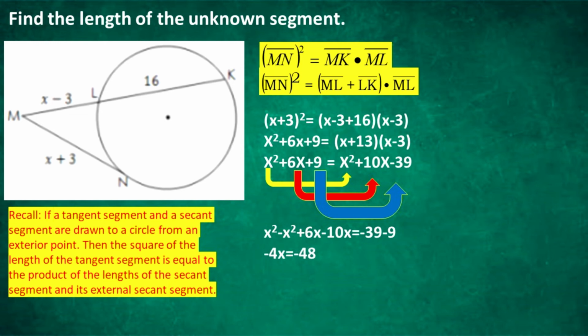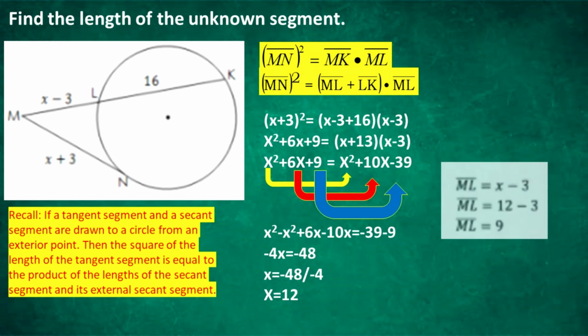Divide both sides by negative 4, we get x equals negative 48 divided by negative 4, therefore x is equal to 12. Using x equals 12, find the measure of external secant segment ML, which is equal to the expression x minus 3. Input 12 for x, we get 12 minus 3. Therefore, external secant segment ML is equal to 9.